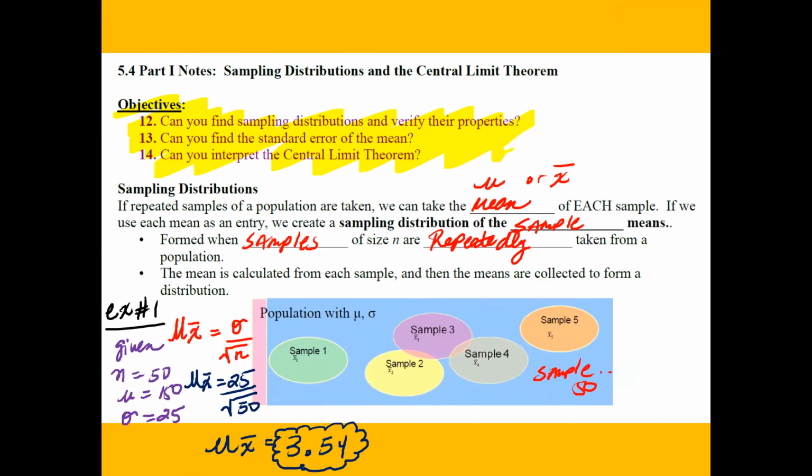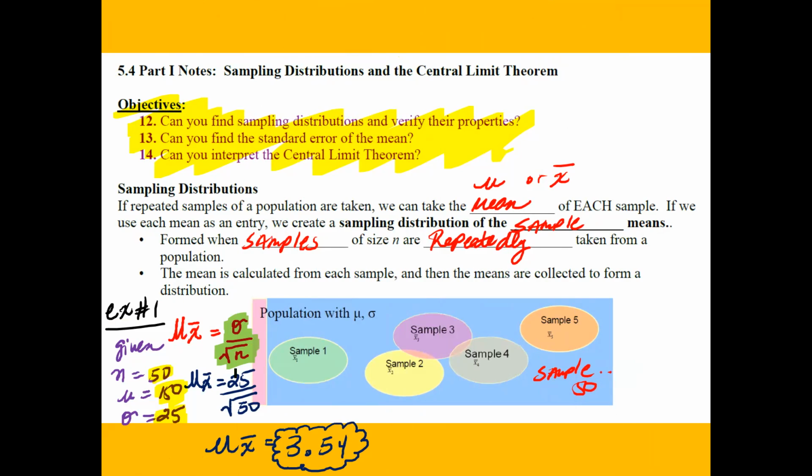All right, let's take a look at example 1. What's given here is that your mean is 50. I'm sorry, your mean is 150. Your number of participants is 50 people, and your standard deviation is 25. So the formula to calculate the sample mean is mu of x bar is equal to the standard deviation divided by the square root of the sample size.